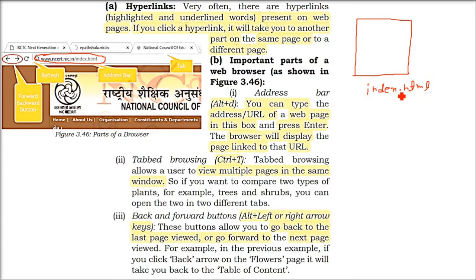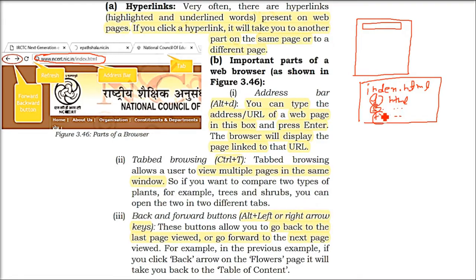Now this website will have different links, and these links are highlighted and underlined words on your web pages. When you click on these hyperlinks, for example f.html, s.html, it will take you to another page, or it will open in the same page where index.html was.